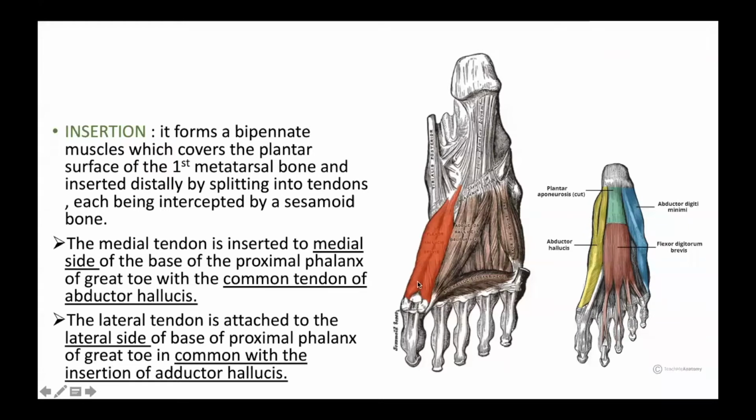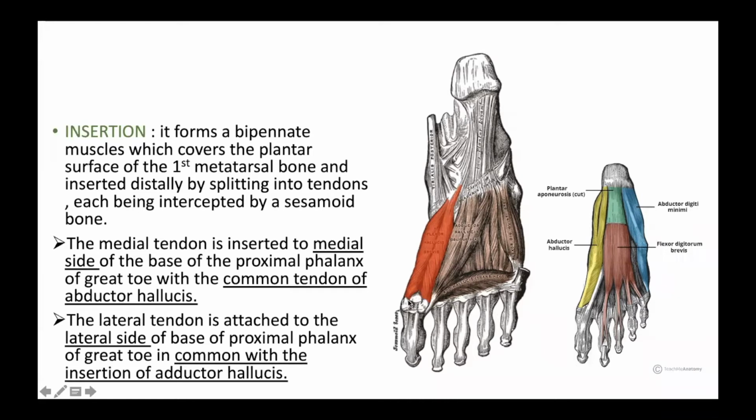You can see the fasciculation of the muscle, the fibers. It covers the plantar surface of the first metatarsal bone and is inserted distally by splitting into two tendons. Distally means away: as it moves forward, it splits into two tendons.